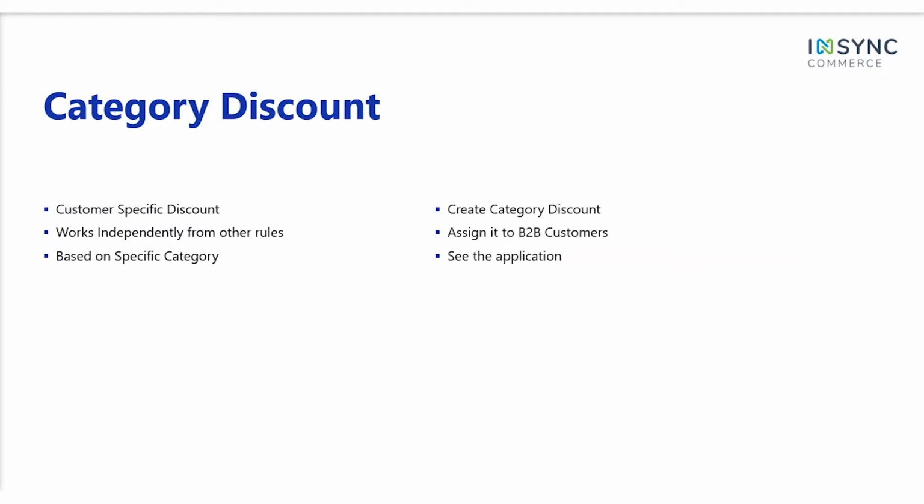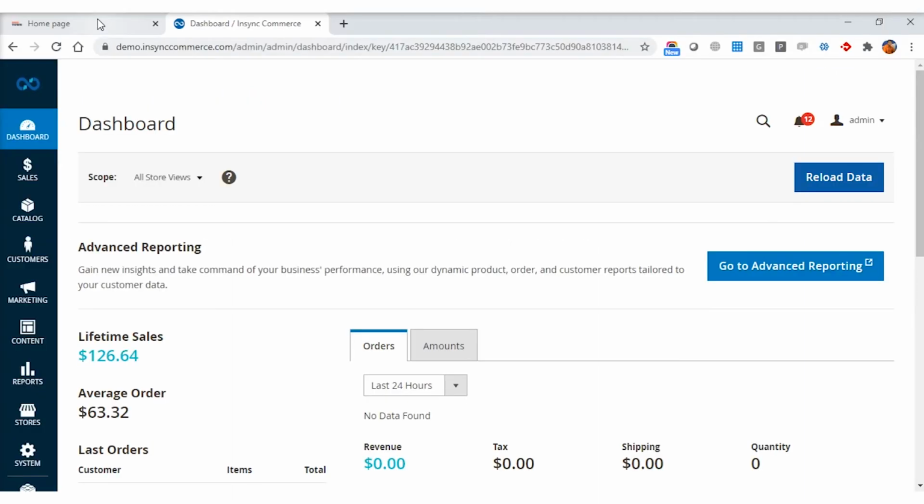In this demo video, we will show you how to create a category discount, how we can assign it to B2B customers, and what the implication will be at the front end as a user experience when a B2B customer's contact person logs into the portal. So let's have a look in the InSync Commerce demo portal.